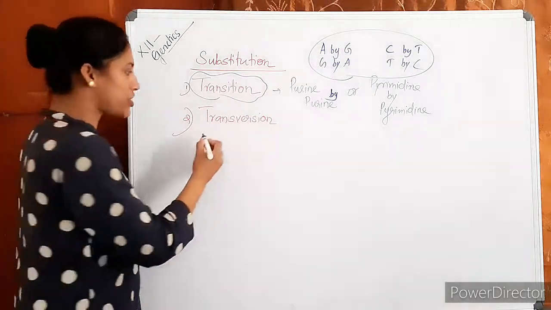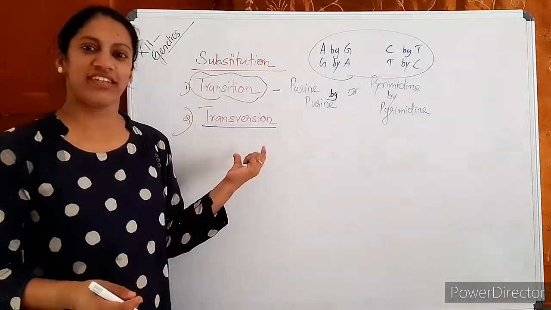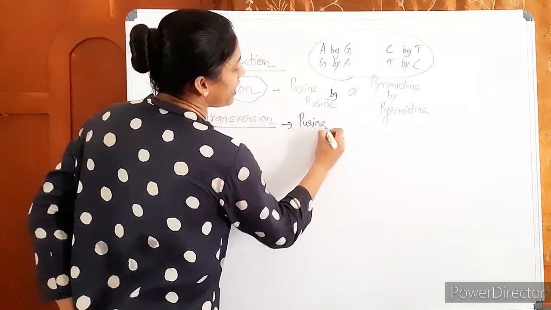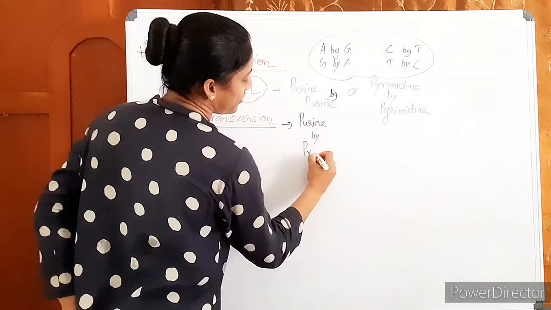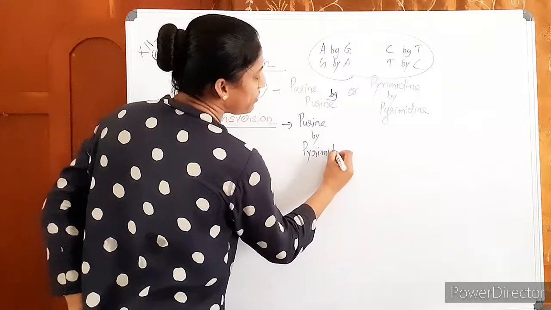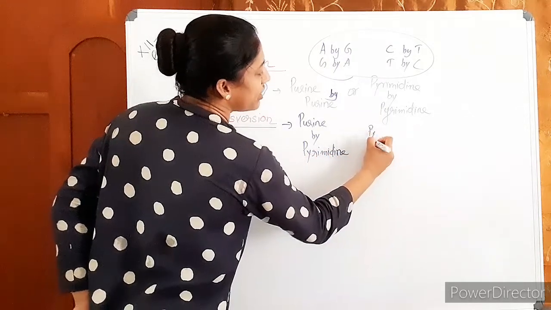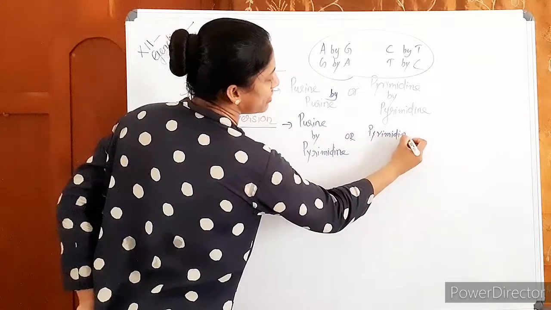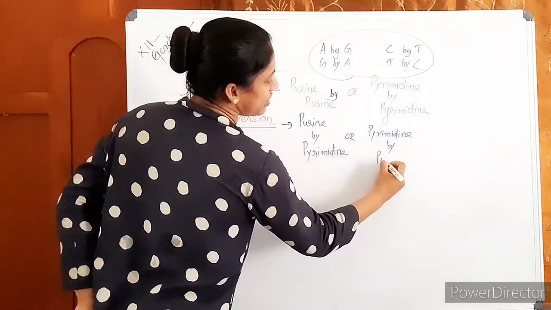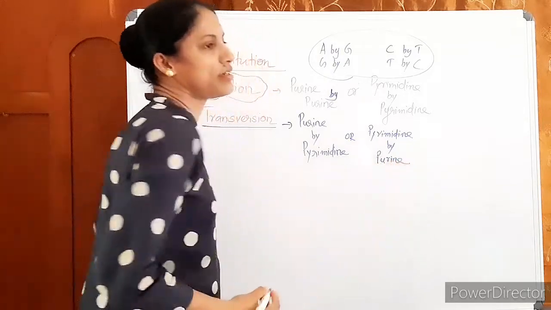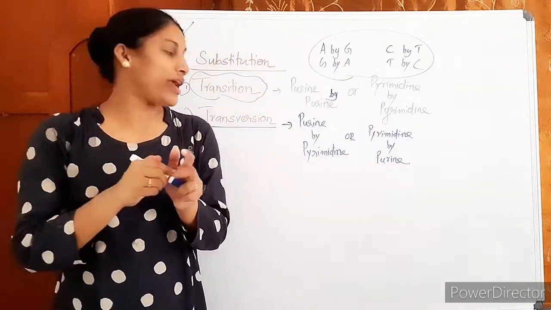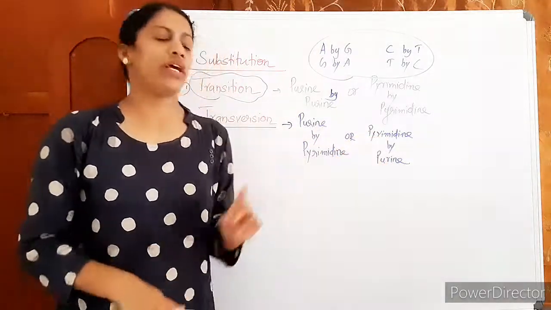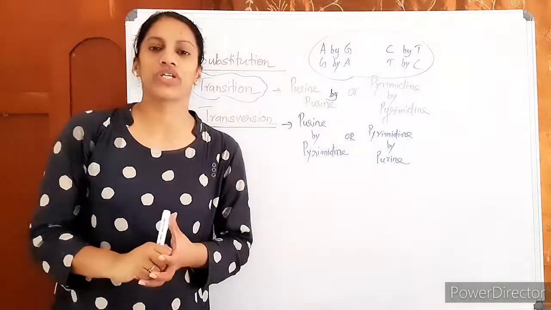Then what is transversion? Guess it? Yeah, exactly. If a purine is substituted by a pyrimidine, or a pyrimidine is substituted by a purine, that is known as transversion.